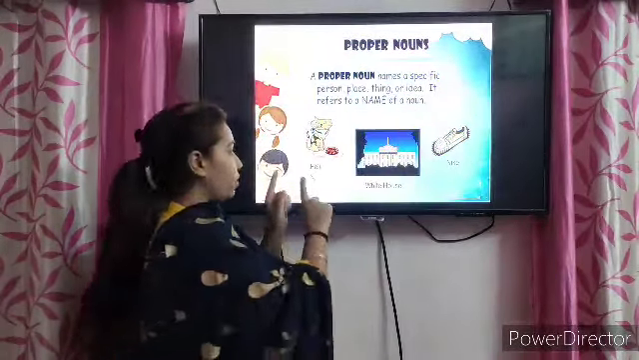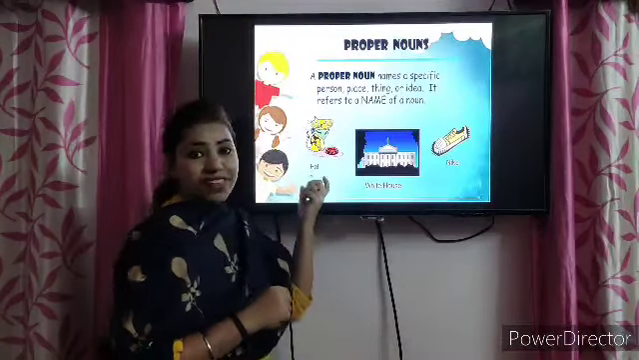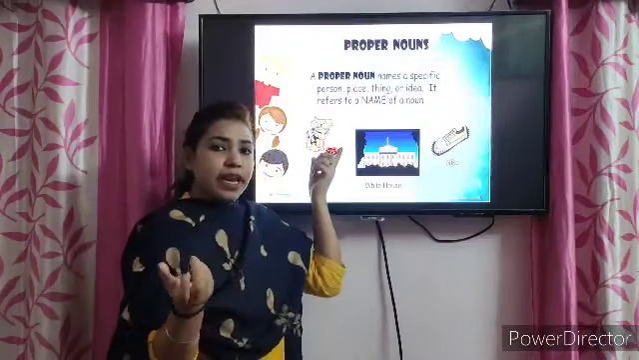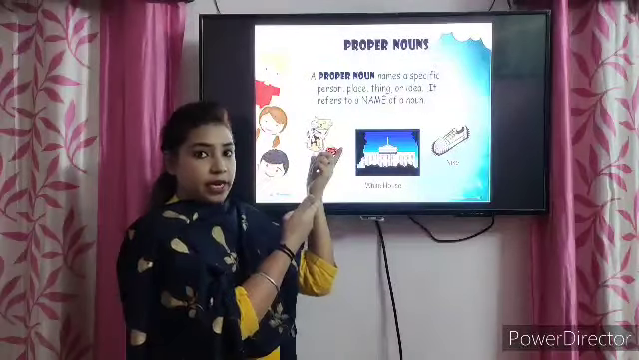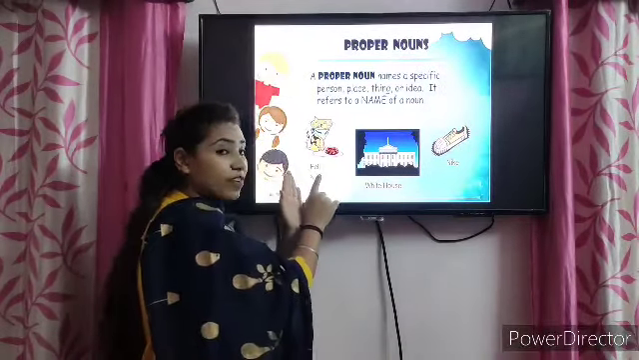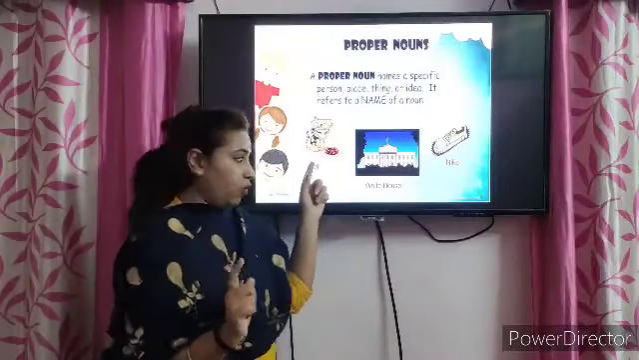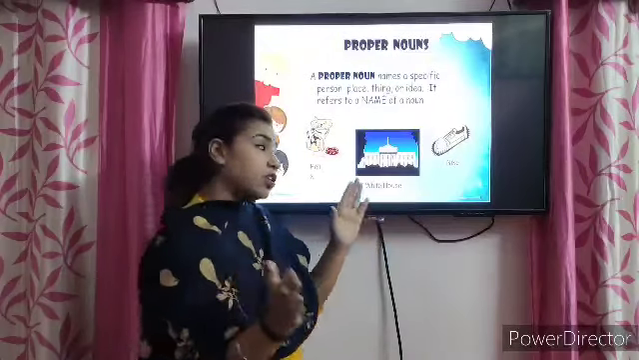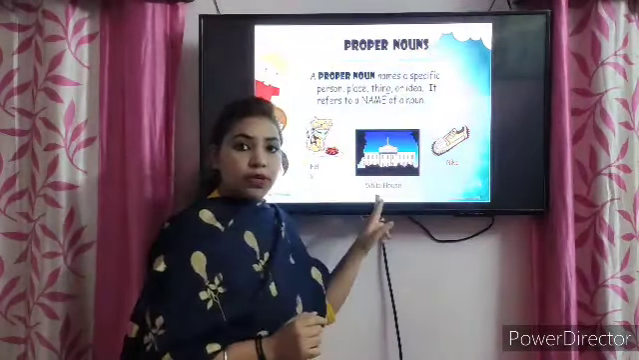Now look at the three pictures here on this slide. The first picture is of a cat. Now this cat, if I talk about a cat, it can be any cat. But if this cat is my pet, and I have given the name Fally. So Fally is the cat's name, so Fally is a proper noun. If I talk about a house, any house is there, but if I talk about the White House, this White House is a proper noun.